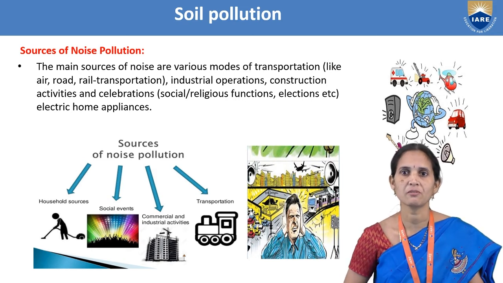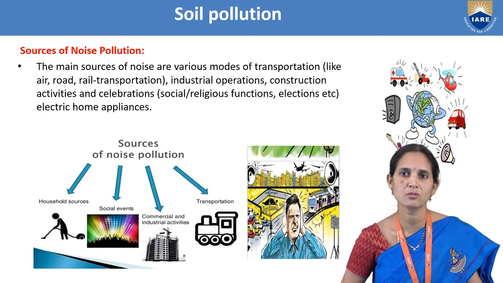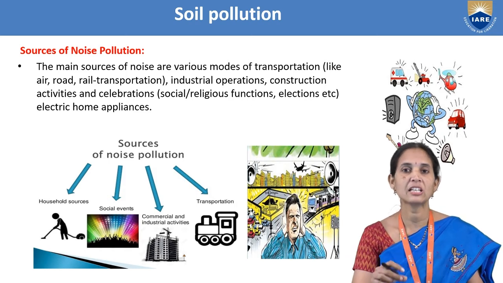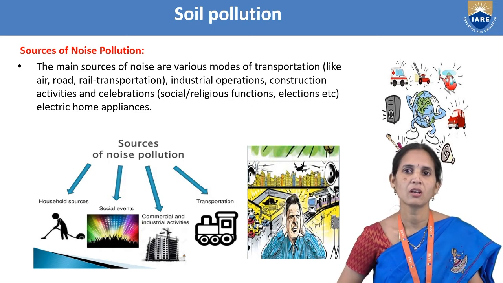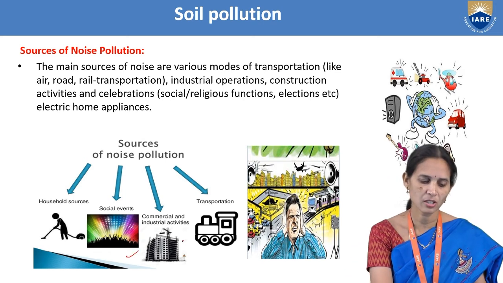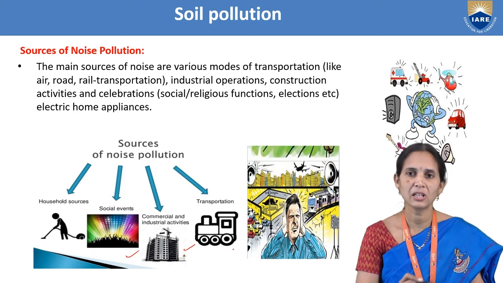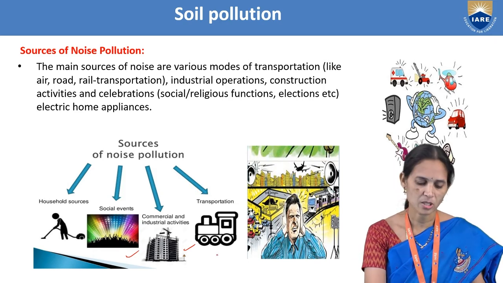We can see in the diagram household sources. We use the mixie in the house, and we clean our floor using machines. Social events we can see in the diagram, and commercial, building construction and transportation.